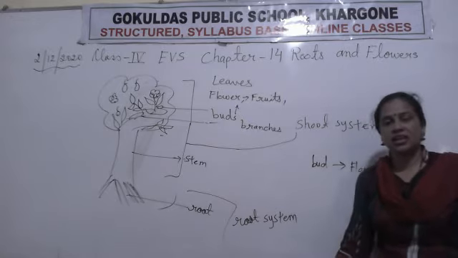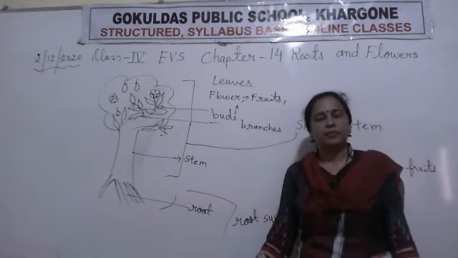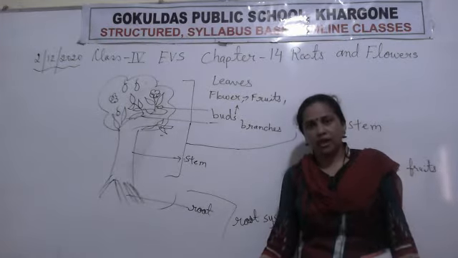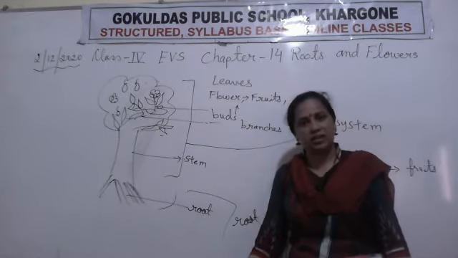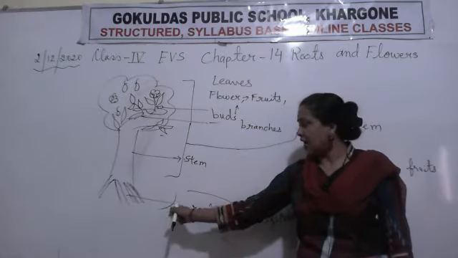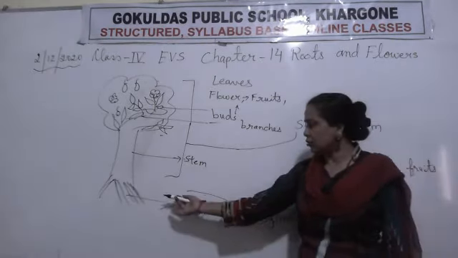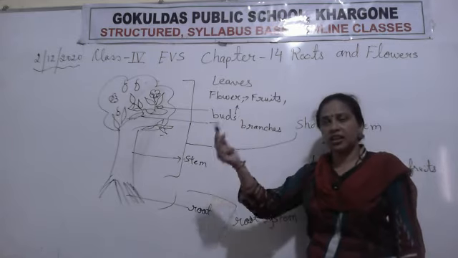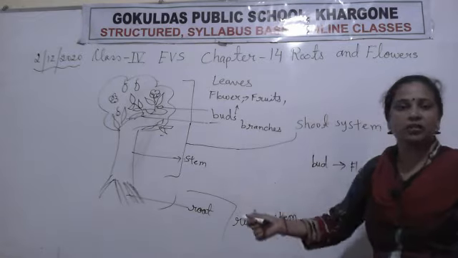आपके जो जो पंजे हैं ना जमीन में जिसको टिका के खड़े रहते हो, same the roots are doing that work for the plants and trees. And our feet, हमारे पैर जो हैं नीचे के पंजे जो हैं वो हमारे लिए जो काम करते हैं, with the help of them we have to stand in a place, उसी की मदद से हम खड़े रहते हैं ना। Same way, with the help of the roots the plants stand on the ground, because the roots hold the soil and help the plant to stand straight, सीधे खड़े रहने में मदद करती है plants। Clear? So these are the different parts and they have different works.